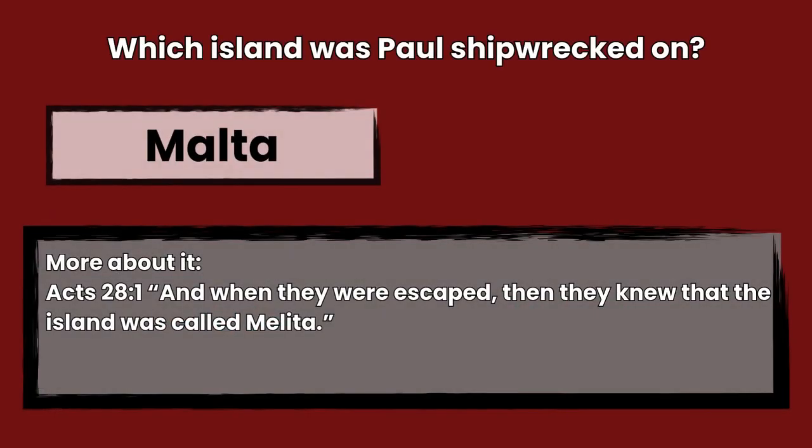The answer is Malta, Acts 28:1. And when they were escaped, then they knew that the island was called Melita.